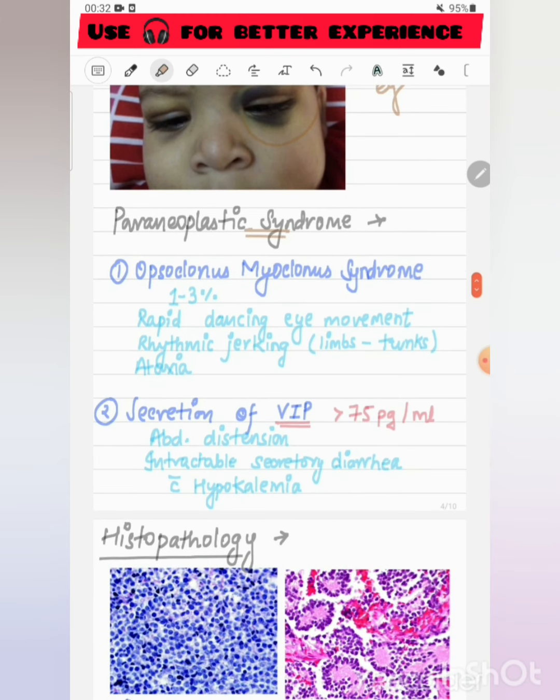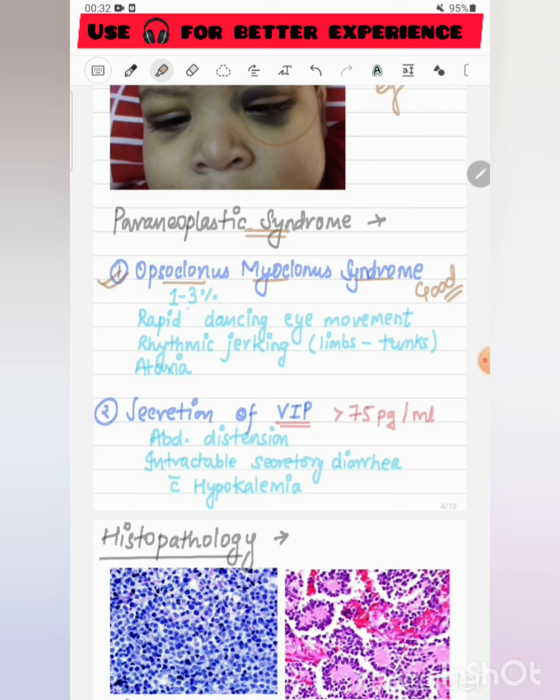Paraneoplastic syndromes are usually associated with neuroblastoma. They commonly present with neuroblastoma, while they are not there in Wilms tumor. The first paraneoplastic syndrome is opsoclonus myoclonus syndrome. Generally when a tumor is associated with a paraneoplastic syndrome, it leads to a very poor prognosis, but this is not the case with opsoclonus myoclonus syndrome, which is generally associated with a good prognosis.